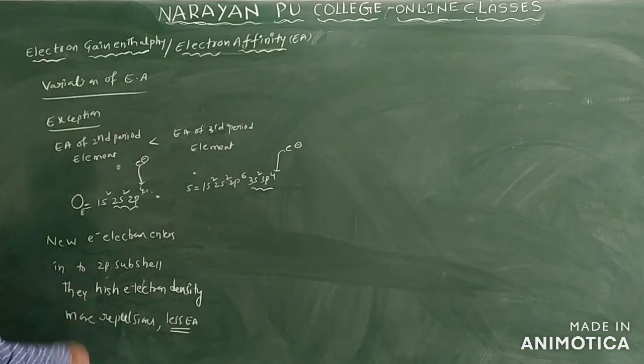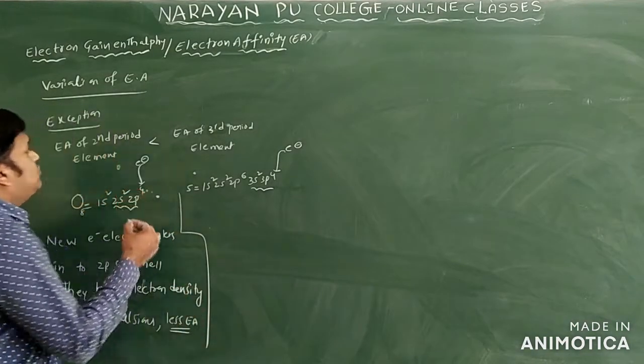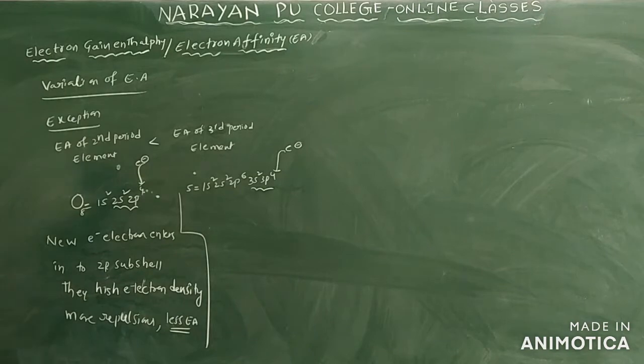Simple: the electron enters into the 2p subshell. They have high electron density and more repulsions are there. They have less electron affinity, particularly in the case of second period elements only.